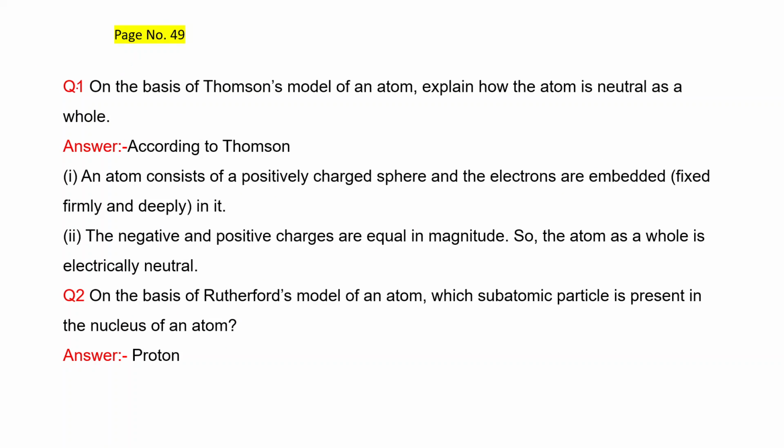Then page number 49, question number 1. On the basis of Thomson's model of an atom, explain how the atom is neutral as a whole. According to Thomson, an atom consists of a positively charged sphere and the electrons are embedded, that is fixed firmly and deeply in it. And the negative and positive charges are equal in magnitude. So the atom as a whole is electrically neutral.